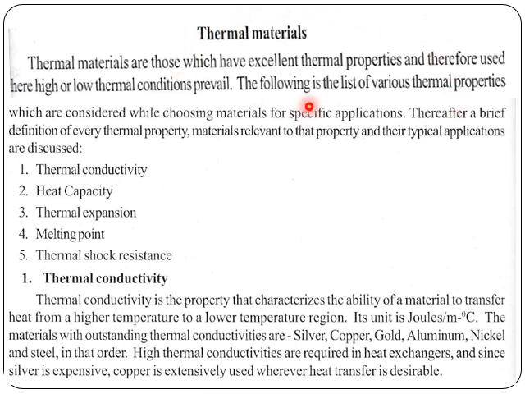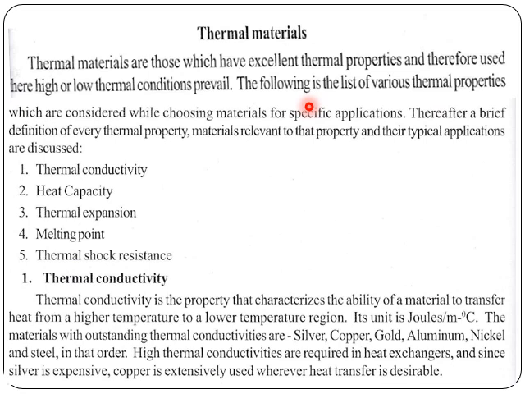In general, we find many situations where the thermal properties of materials are important for a particular application. Say, for example, when we are going to eat something, any liquid or solid, or when we use utensils for cooking, or materials used at high temperature, say in nuclear applications, or in conditions where the temperature keeps fluctuating.